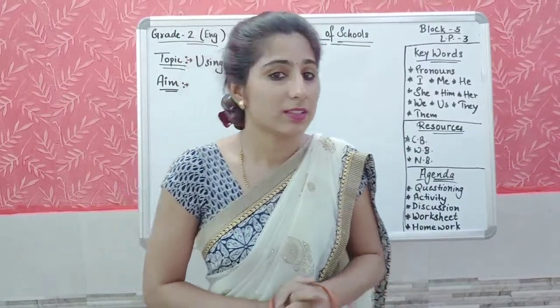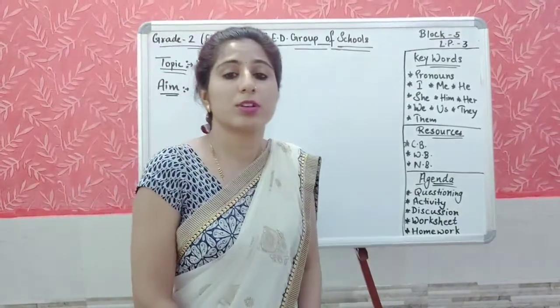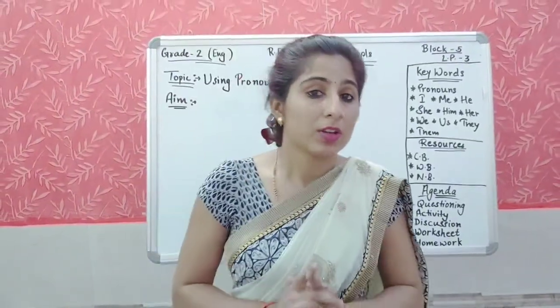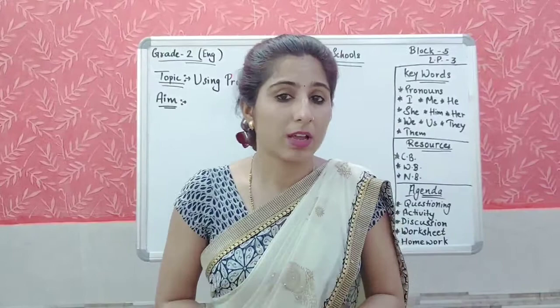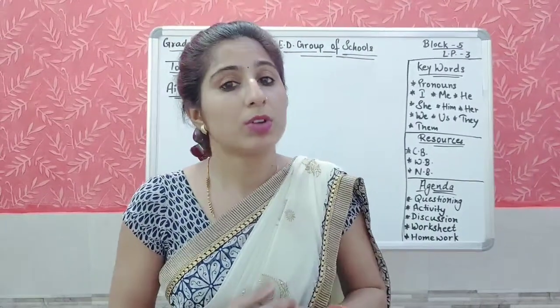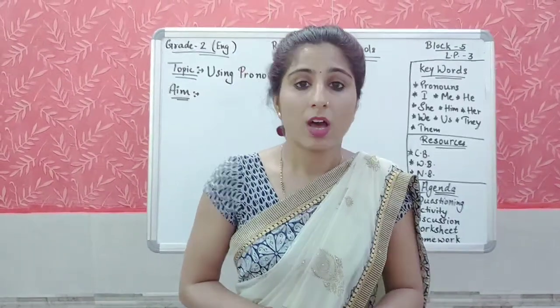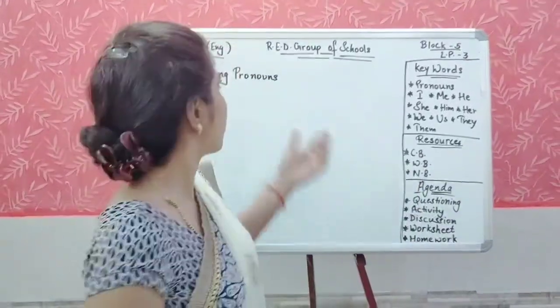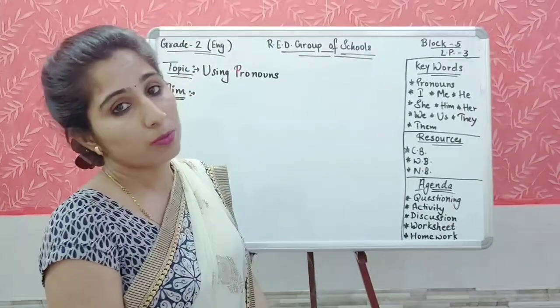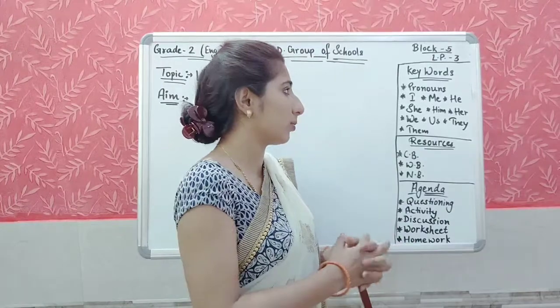Today it is our third class of block 5. Students, if you remember, in the previous grammar class we completed our pronouns. Today again we are going to repeat the pronouns. Our topic is pronouns, using pronouns. Resources for today's class: content book, workbook and notebook.